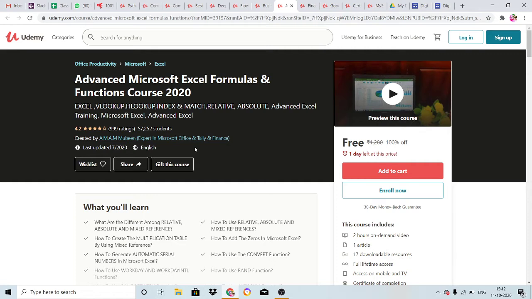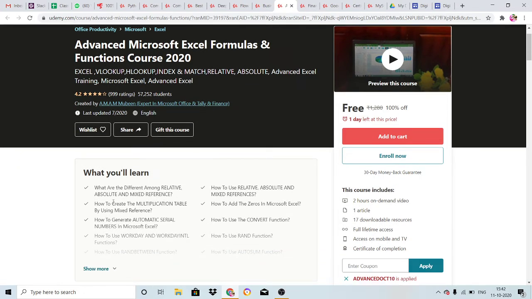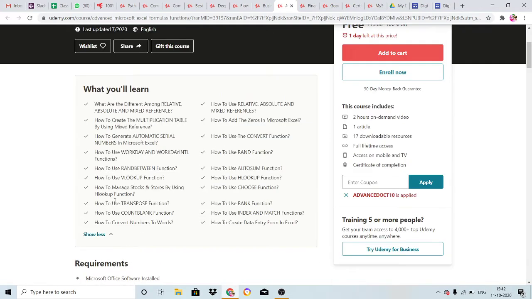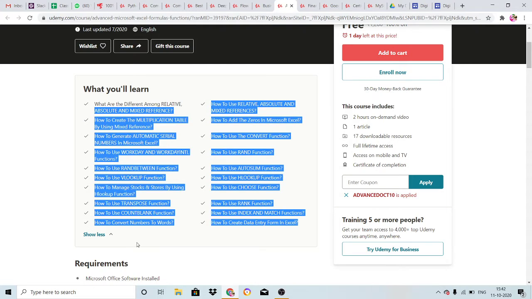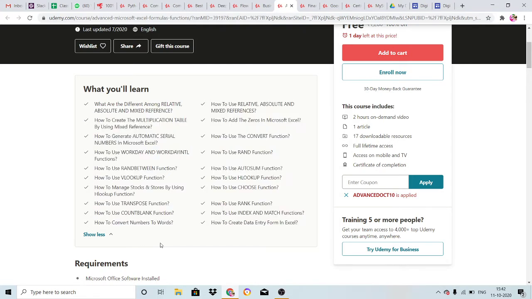So next course is Advanced Microsoft Excel Formulas and Functions course 2020 updated one. This is a new course. You'll be learning the differences among relative, absolute, and mixed references, how to create multiplication tables using mixed references, how to use rank functions, index, match, how to create a data entry form in Excel, how to convert the functions, and how to add zeros in Microsoft Excel.